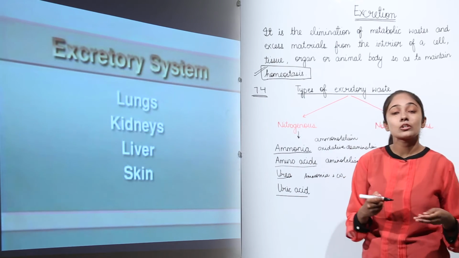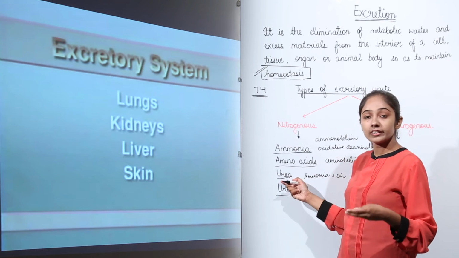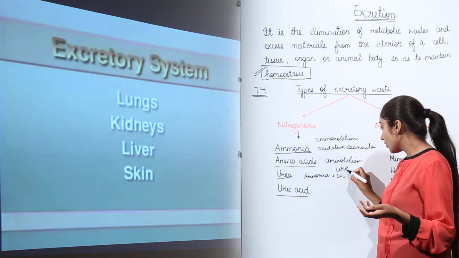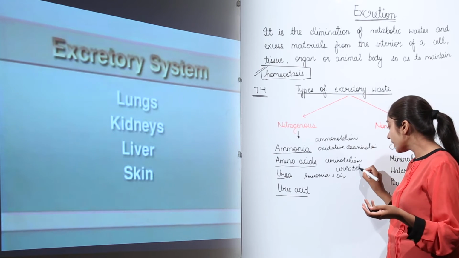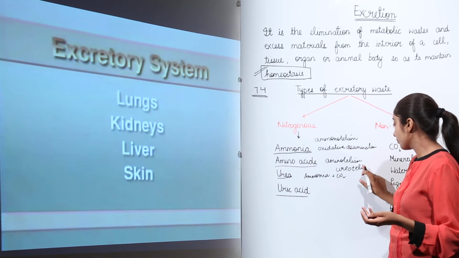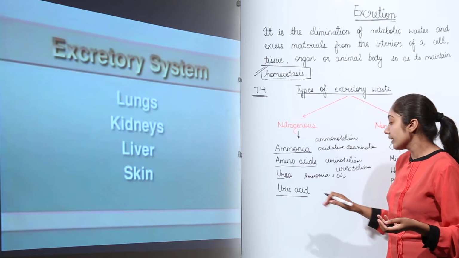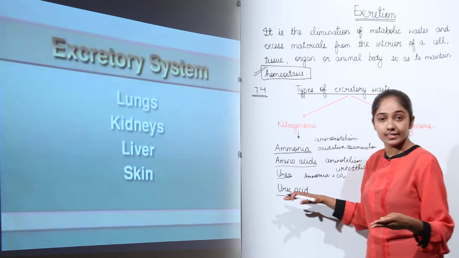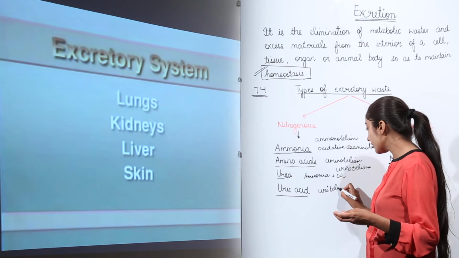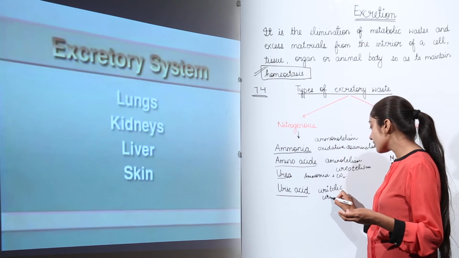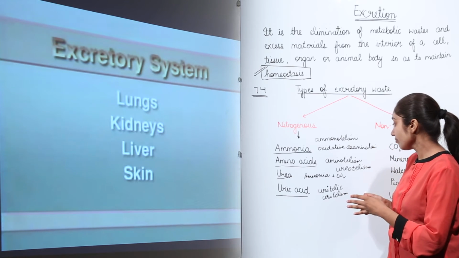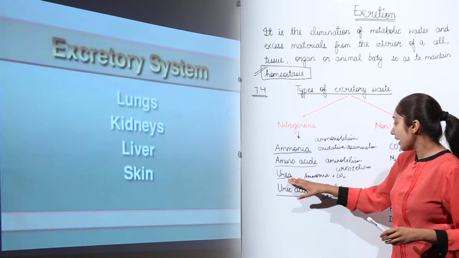The organisms which remove urea as a waste product are known as ureotelic organisms, and the phenomenon is known as ureotelism, right? Then the organisms which remove uric acid as a waste product are known as uricotelic organisms, and the phenomenon is known as uricotelism, right?